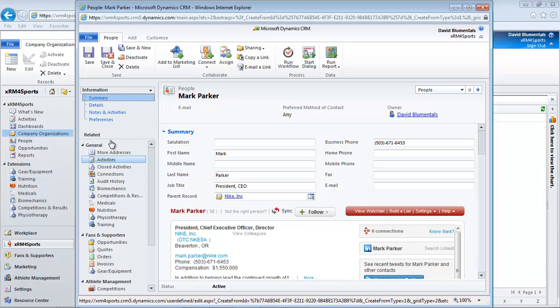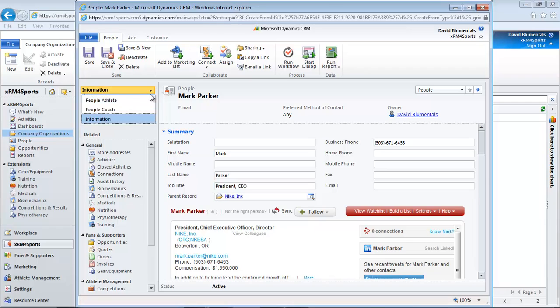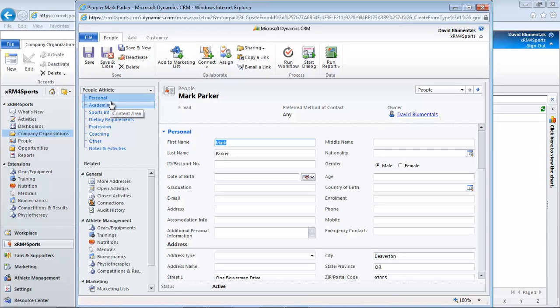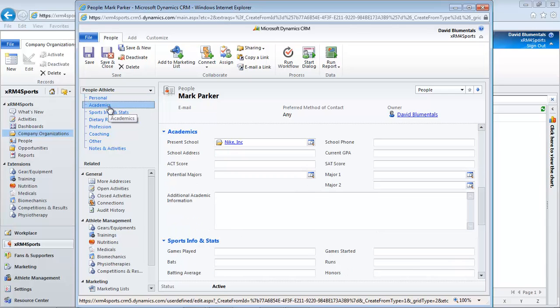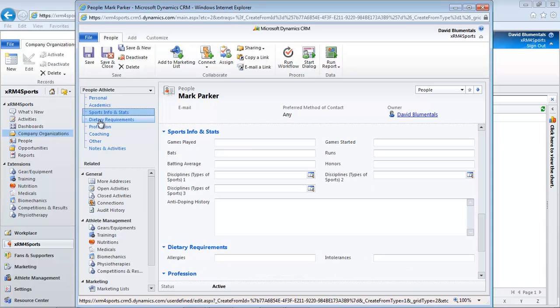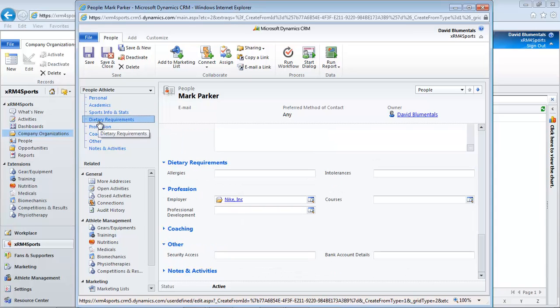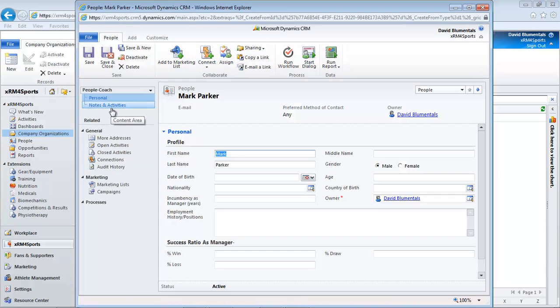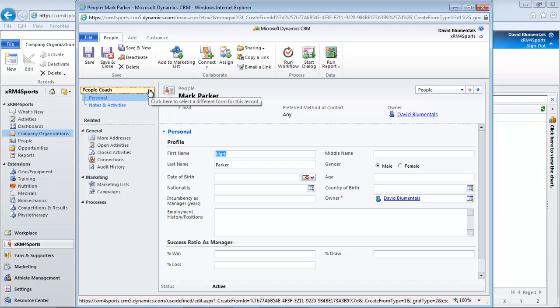By selecting that the person is an athlete, we see additional tabs appear for academics, sports information and stats, dietary requirements, professional, and coaching. As a coach, other information can be recorded for profile as well as success ratios.